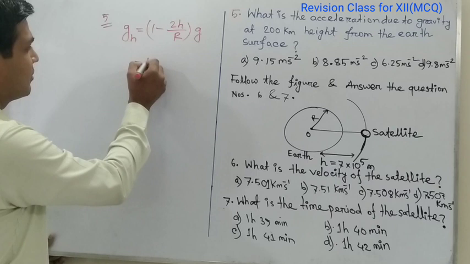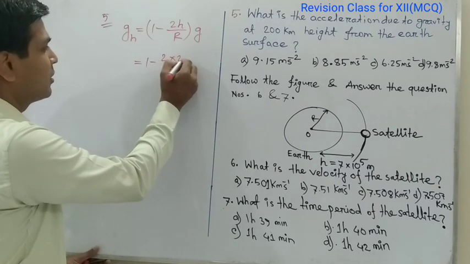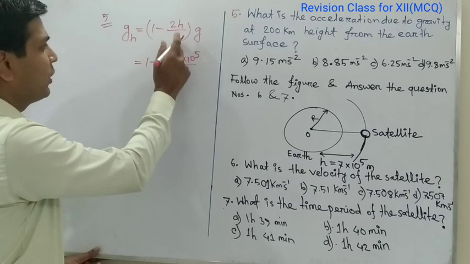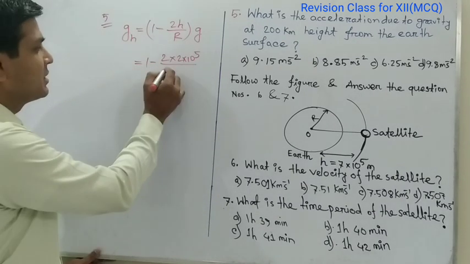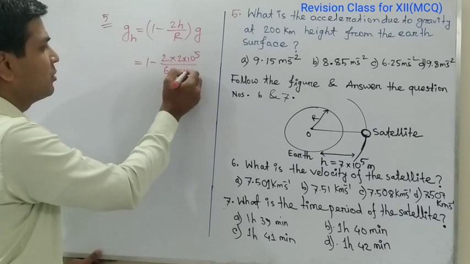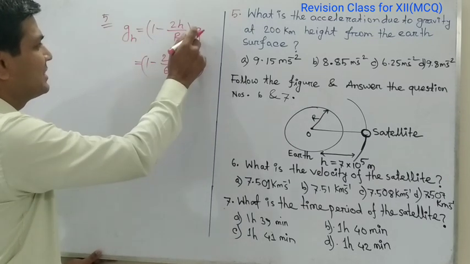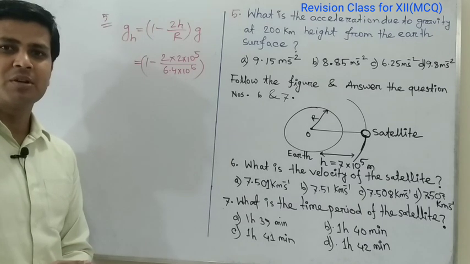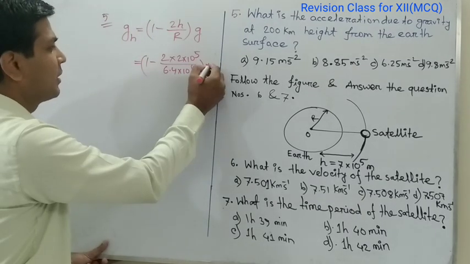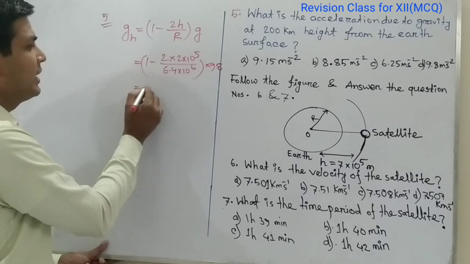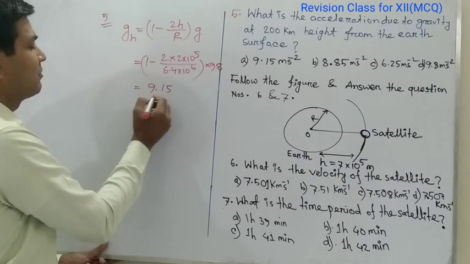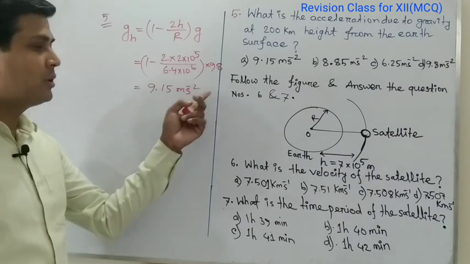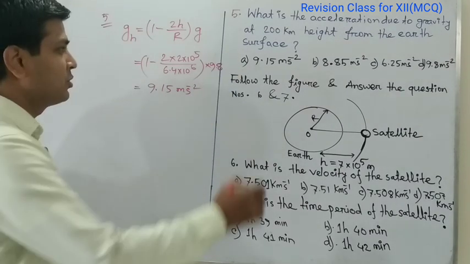So here height is given, 2 into 10 to the power 5 meter, divided by the radius of the earth, which is 6.4 into 10 to the power 6, and here g is the acceleration due to gravity on the earth surface, which is 9.8. After calculation we will get the value 9.15. That is the answer of question C. So if we choose, option 1 is right.